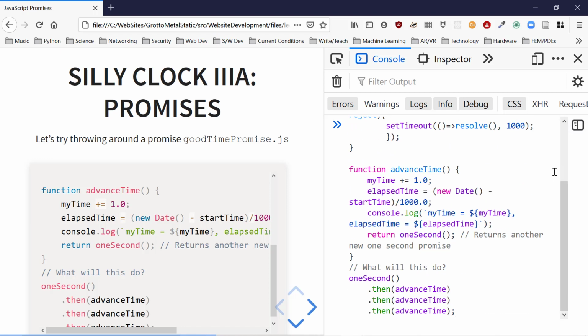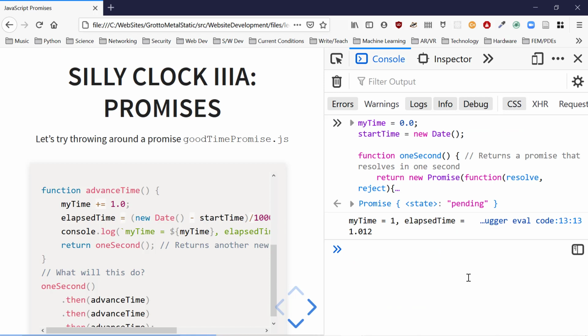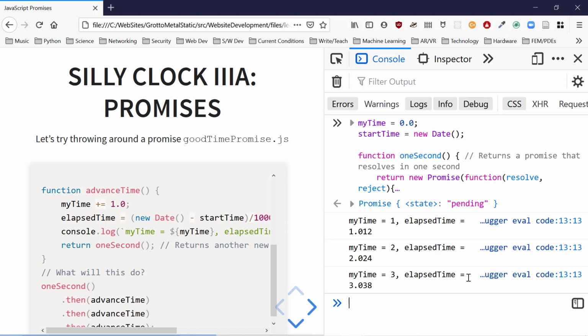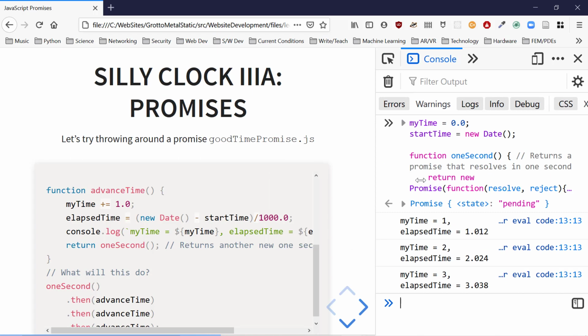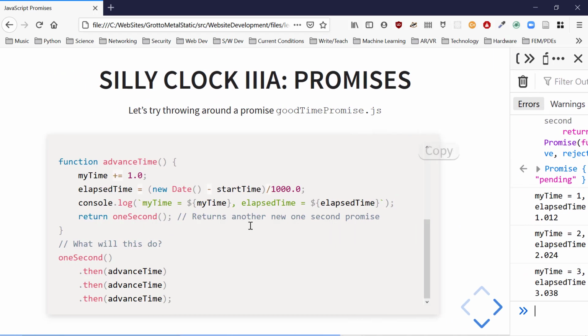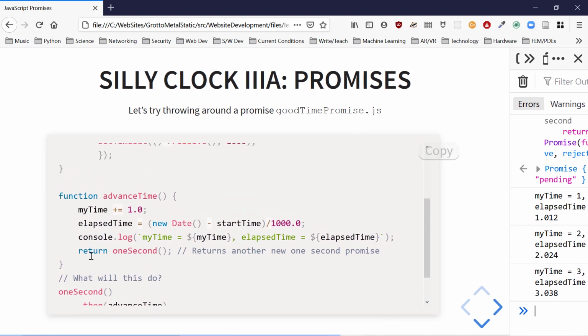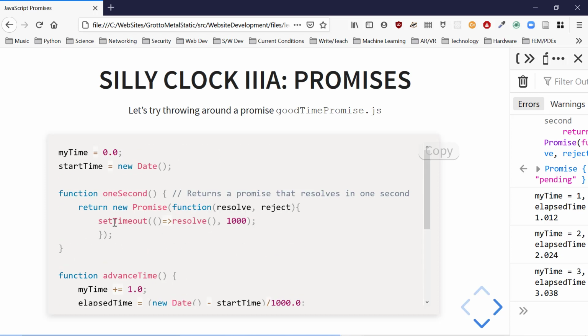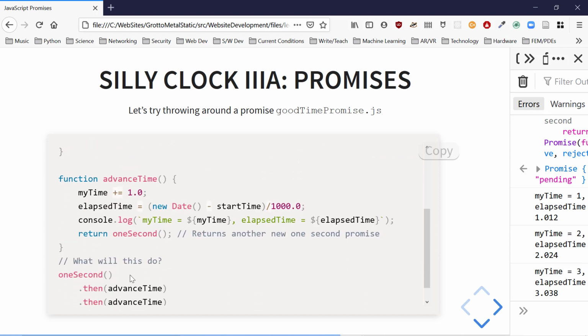Big long code. But down here, when we finally get into it, see how this works. 1, 2, 3. Now, is this a little tricky looking? Yeah, we're returning a promise that resolves in 1 second. So this is like a 1 second timer for us. We created this 1 second promise function that returns promises that resolve in 1 second. Okay. And then we use it.